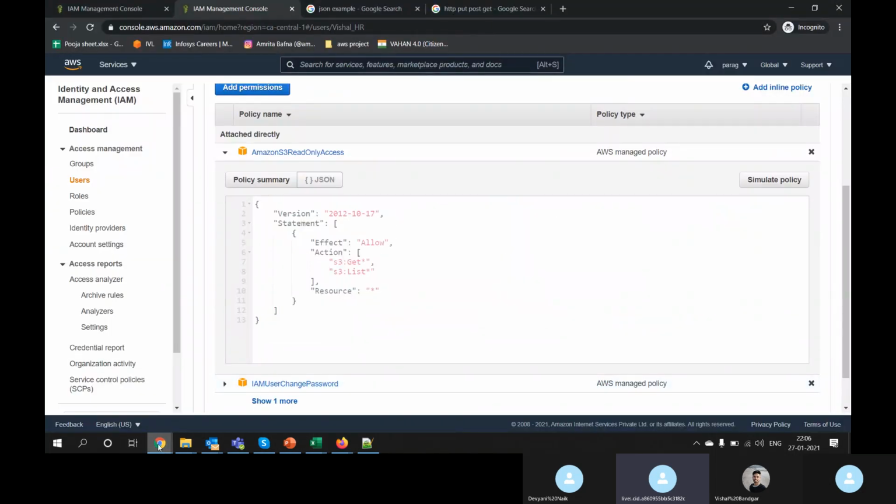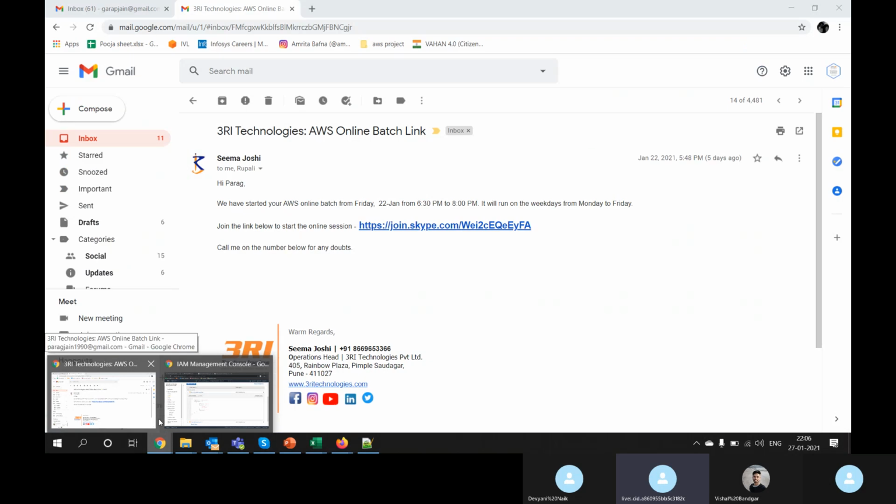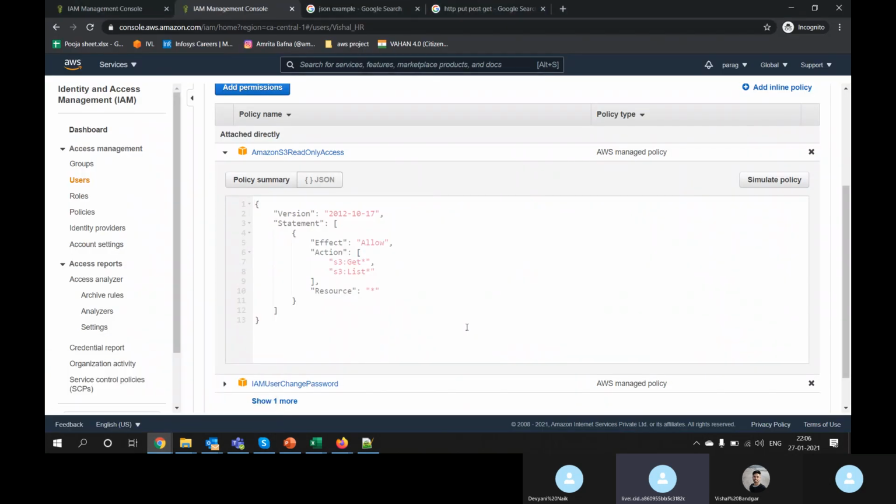So we logged in as the new user. Till now, let's do a little recap. We logged in to the AWS account. We created two users. We have attached a couple of policies to them.